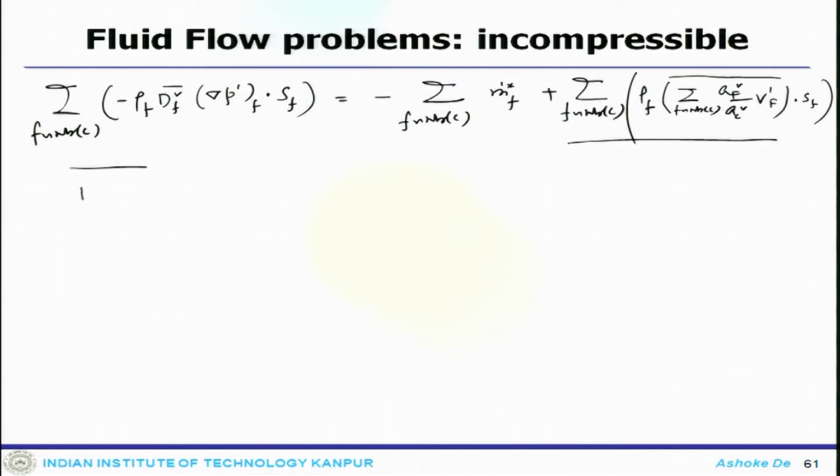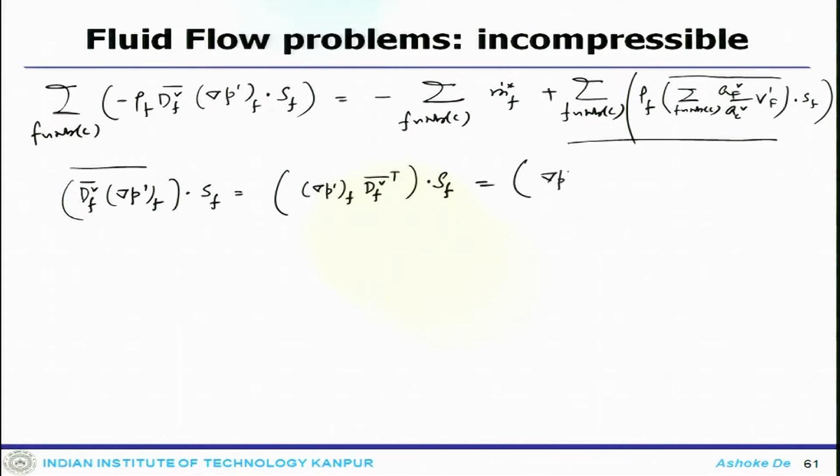For example, we take this term, del p prime f dot S f, which equals del p prime f D f V transpose dot S f, which is del p prime f dot S f prime.